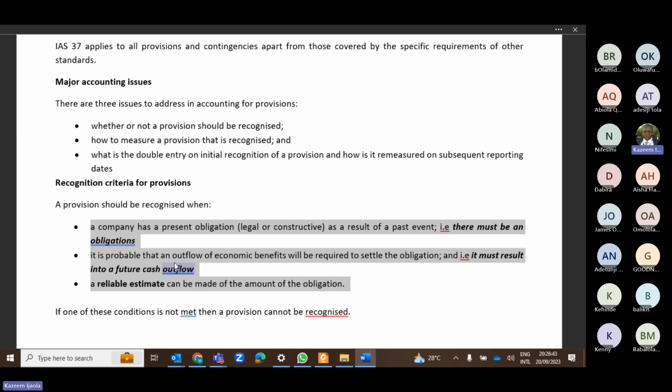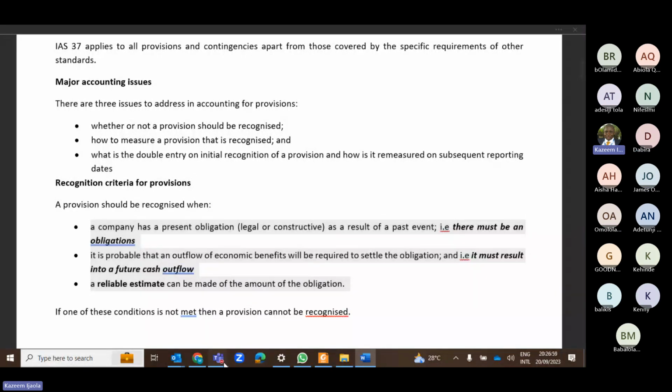It is either a contingent asset or a contingent liability, which we are going to discuss later. So that is very, very important.